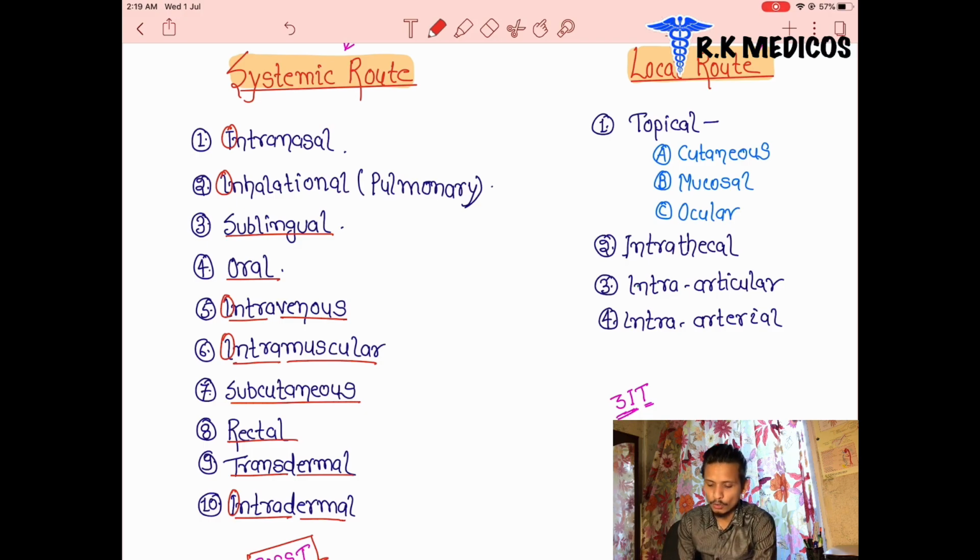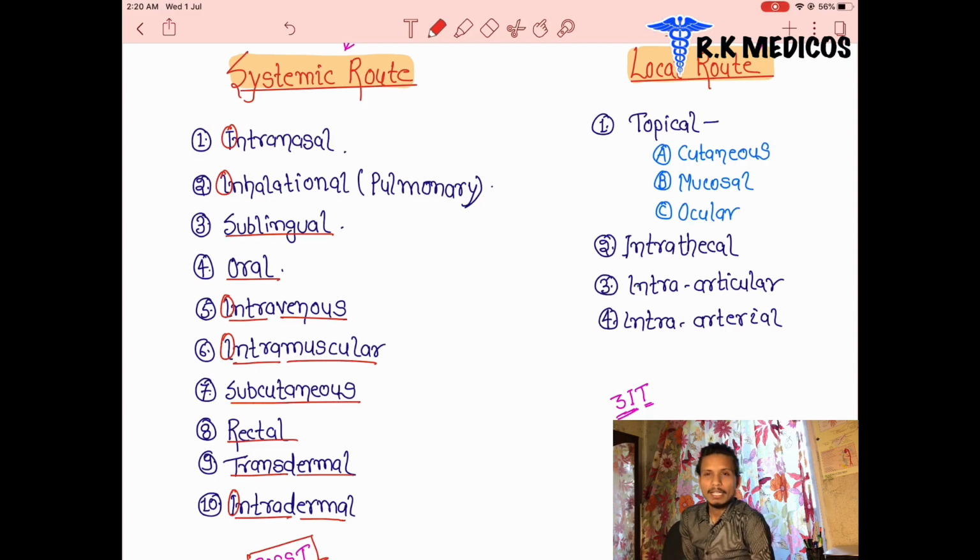Next one we can see is the local route. What is the local route through which the drug is administered? The first one is topical. Topical is also a local route, and there are three main regions where the drugs are applied: the cutaneous layer, the ocular, that is our eyes, and the mucosal membranes.